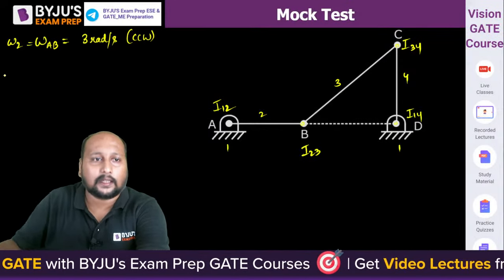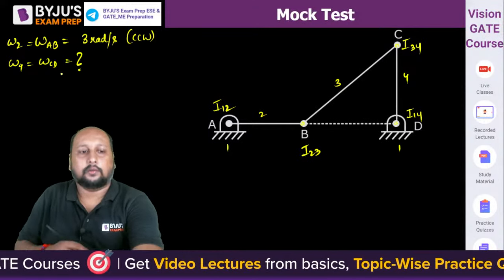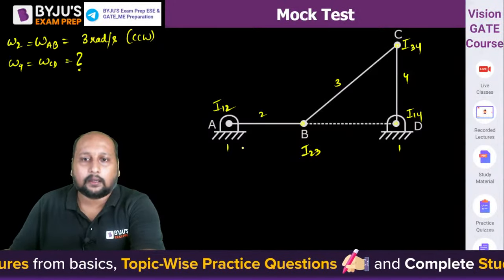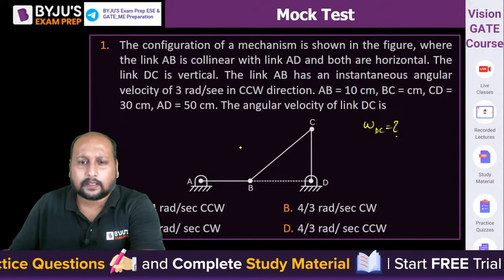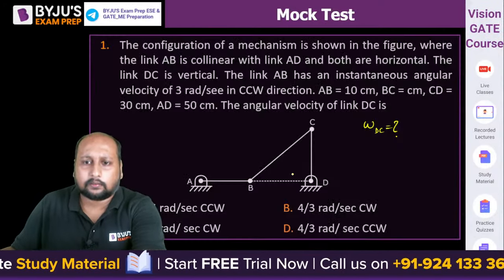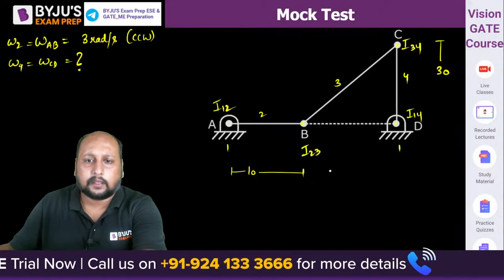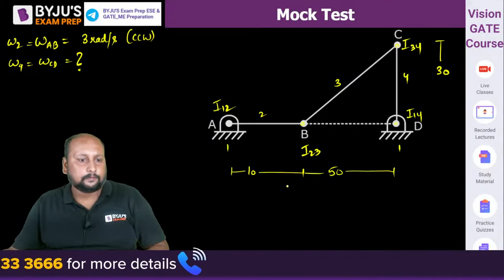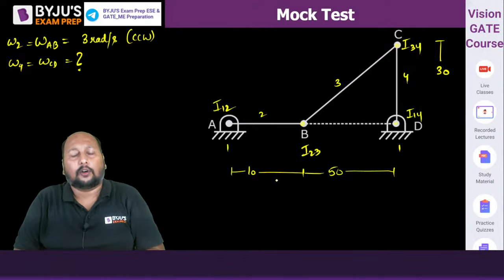Omega 4 is equal to omega CD, that they are asking. Chalo, let's see who's going to answer this. The distance is given: AB is equal to 10, BC is equal to... BC कितना distance है? अच्छा, AB is equal to 10 है, CD is equal to, ये ना हमेशा they are creating this issue. चलो, CD is equal to 30 and AD is equal to 50, right? चलो, quickly, what is the omega 4 और omega CD?